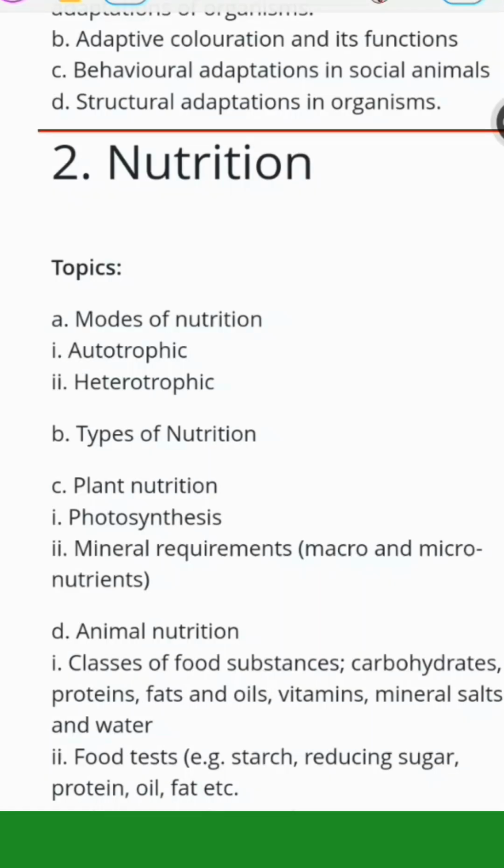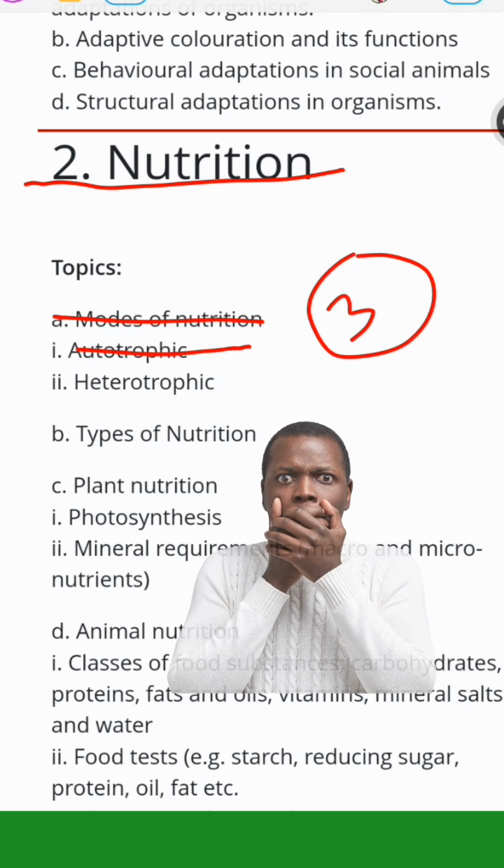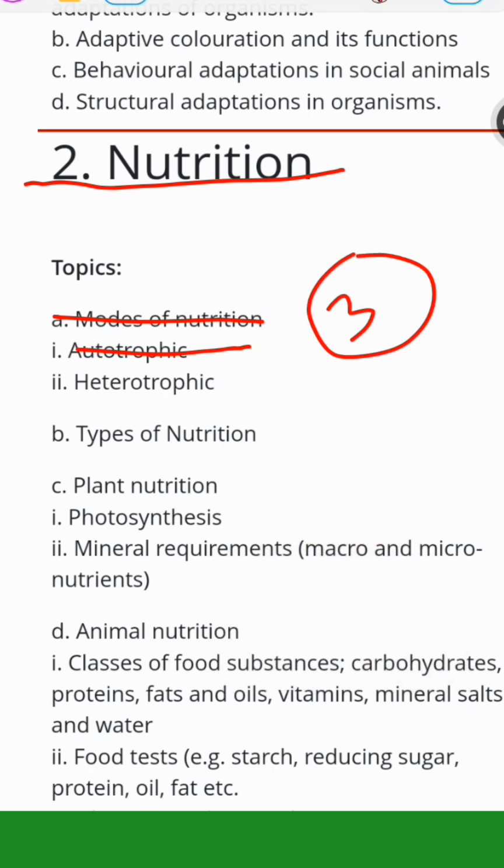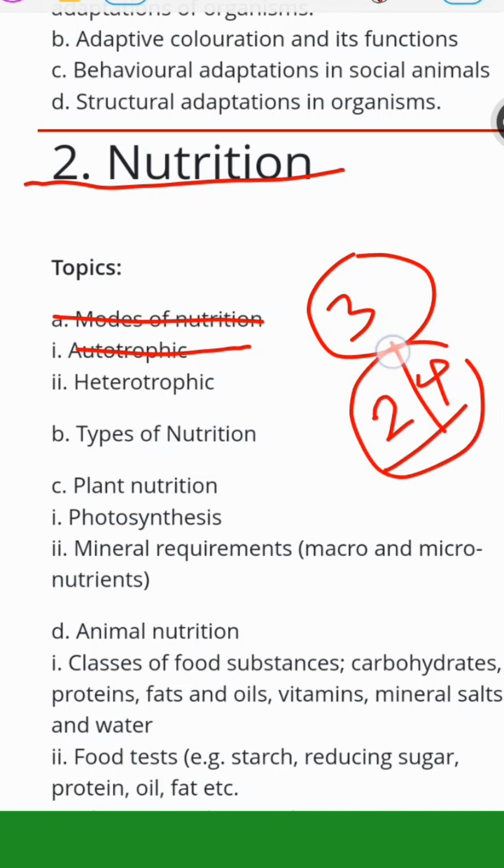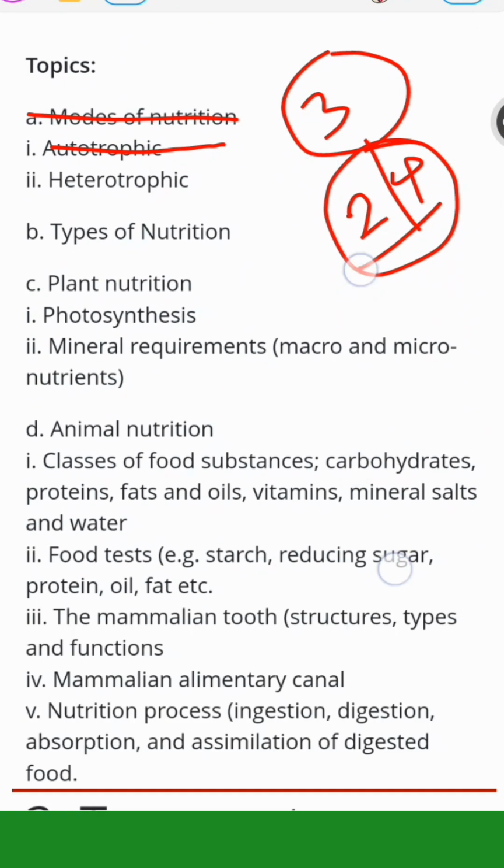The next topic you want to focus on is nutrition. JAMB are really crazy about this particular topic. They ask questions about the modes of nutrition: autotrophic, heterotrophic. Just this year in the JAMB mock, they asked 3 questions on nutrition. Can you imagine? Then in the real JAMB exam, I think they asked about 2 or 4, within that range. So you want to focus more on this topic.